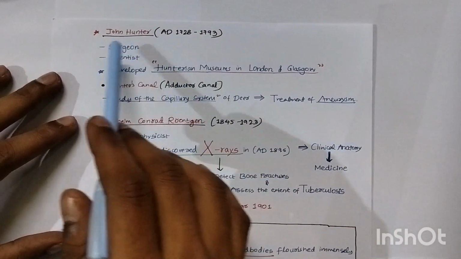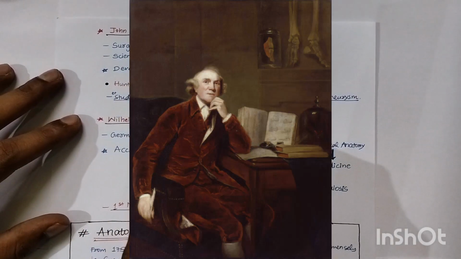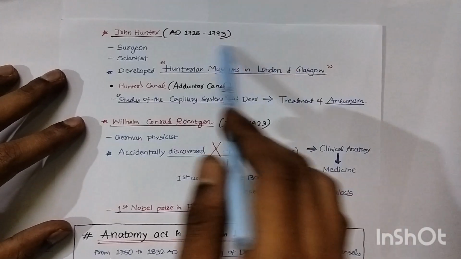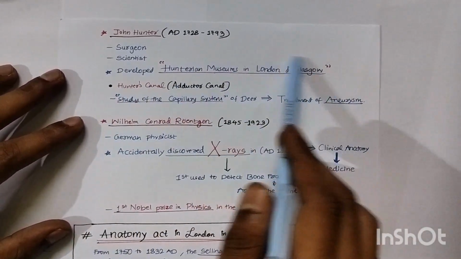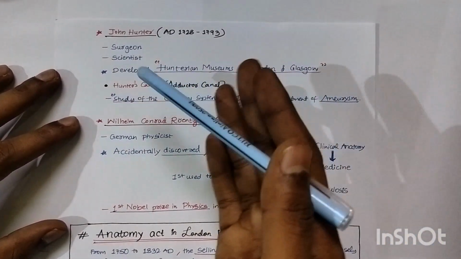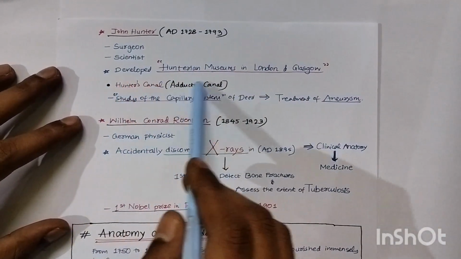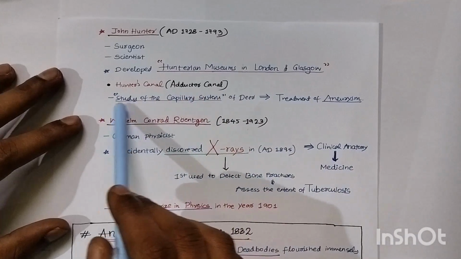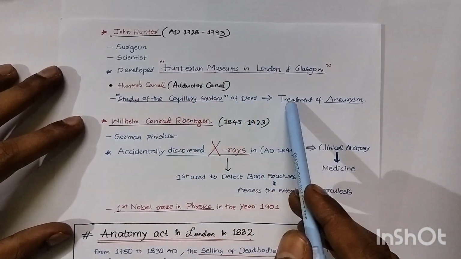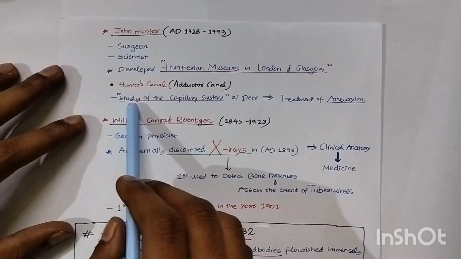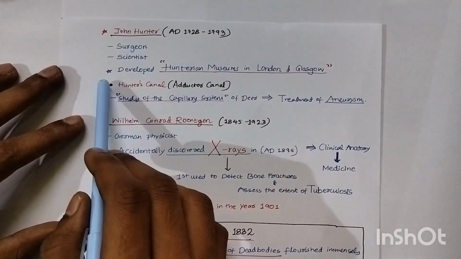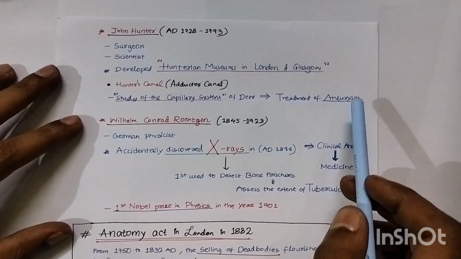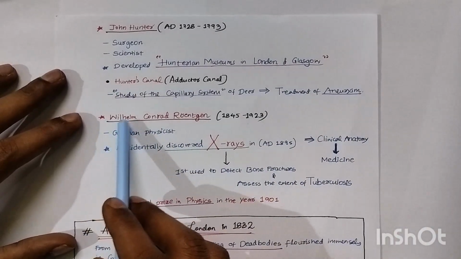And John Hunter is a surgeon and scientist who developed the Hunterian museums in London and Glasgow. Museums were made where various organs and body parts are displayed to everyone. Hunter's canal is named after him. His study of the capillary system of deer is now helpful in the treatment of aneurysms. So this is very important.